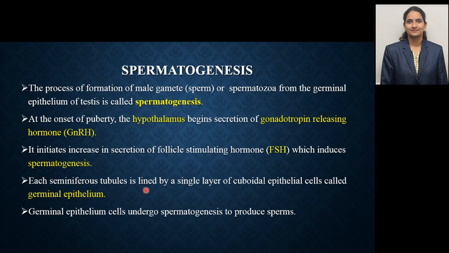Each seminiferous tubule is lined by a single layer of cuboidal epithelial cells, which is called the germinal epithelium. Now on this germinal epithelium, follicle stimulating hormone acts and induces its formation towards the developing stages such as primary spermatocyte, secondary spermatocyte and spermatid, leading to the formation of spermatozoa. The germinal epithelial cells undergo spermatogenesis to produce sperm.